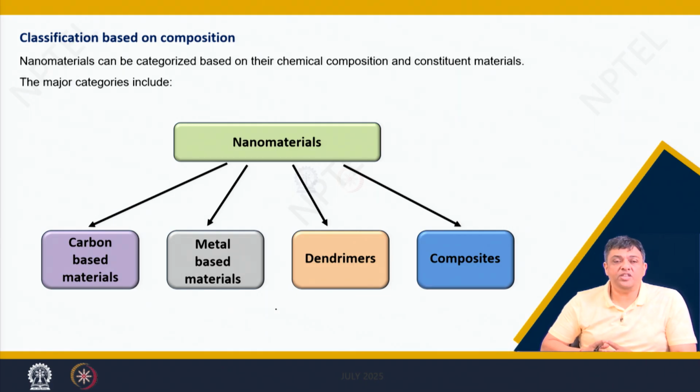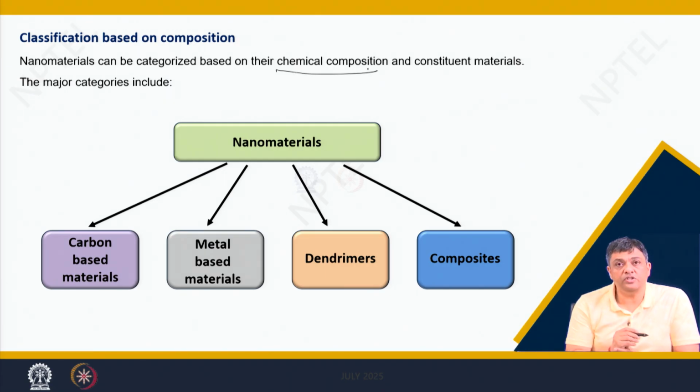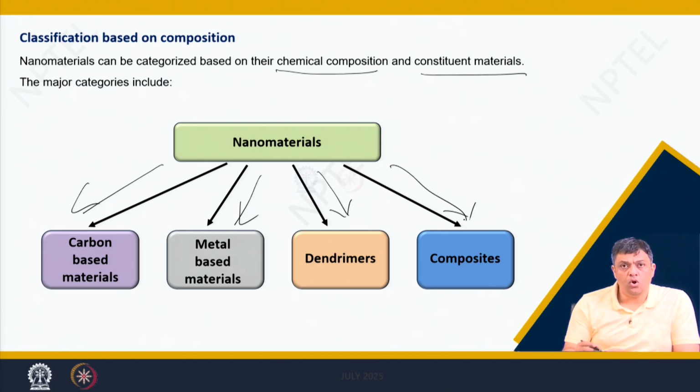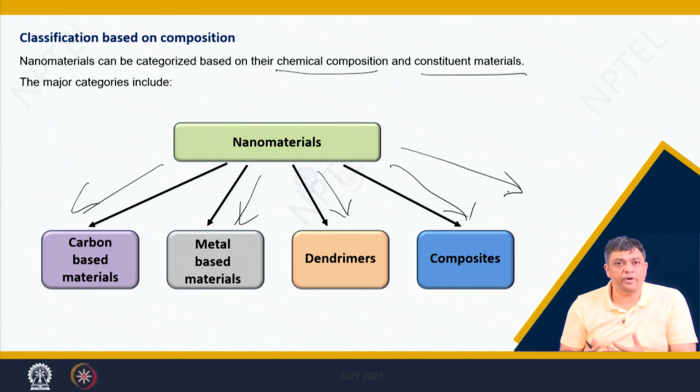Finally, nanomaterials can also be classified based on compositions, which are the chemical compositions and the constituent materials. So, nanomaterials can be carbon based materials, metal based materials, dendrimers or composites, or you can have certain more subclassifications. That is quite possible and acceptable in today's literature. You can have some subclassification based on your